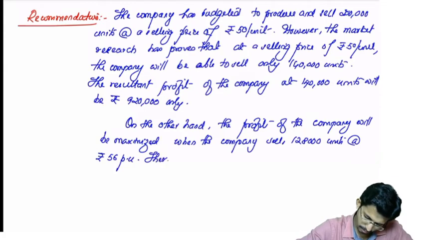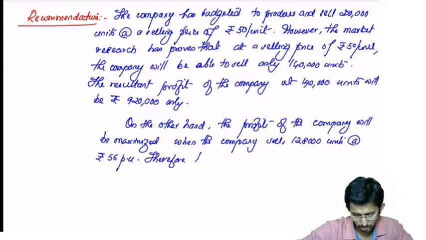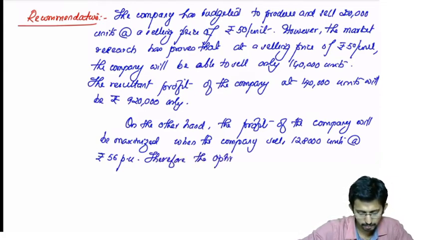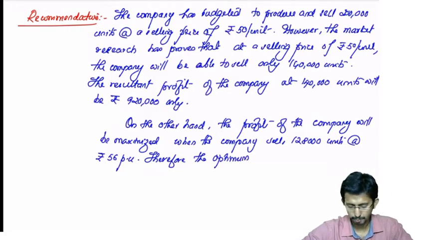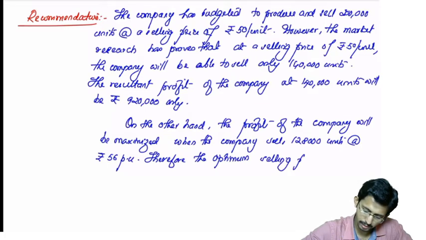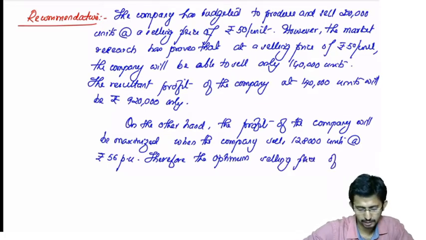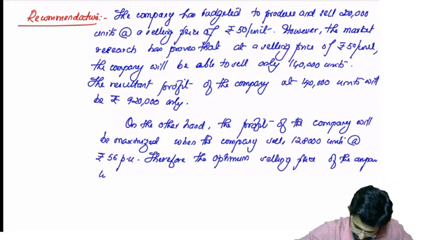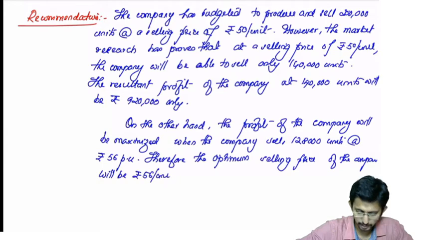Therefore, the optimum selling price of the company will be rupees 56 per unit.